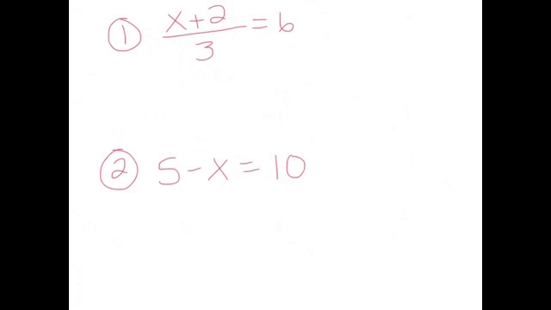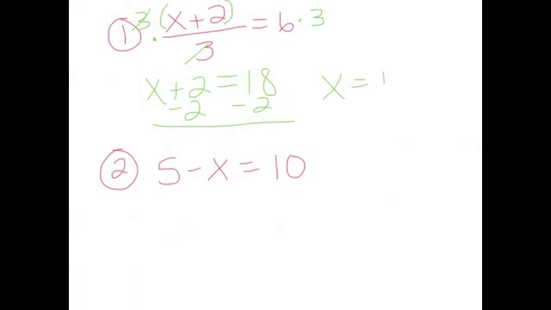So here, a lot of you are going to want to try and subtract the 2 first, okay? But we can look at this top as in parentheses. And if you remember, parentheses is your very first thing in order of operations. So when we're solving equations, it's going to be the last thing we do. So we're going to leave that parentheses exactly how it is. Instead, we're going to try and get rid of the 3. Well, it's being divided by 3, so remember, opposite of division is multiplication. So we're going to multiply by 3 on this side, and now I have x plus 2 equals 18. Subtract the 2, because now it's a one-step equation, so x equals 16.